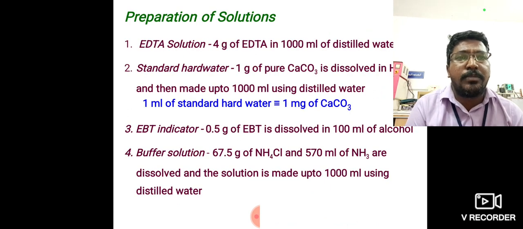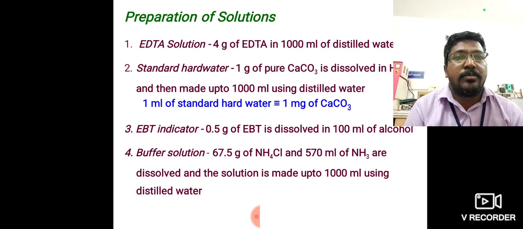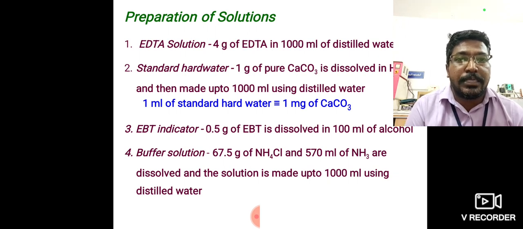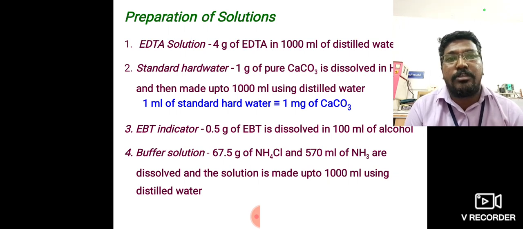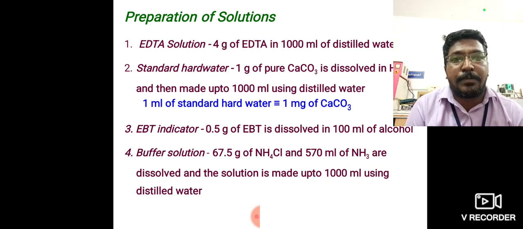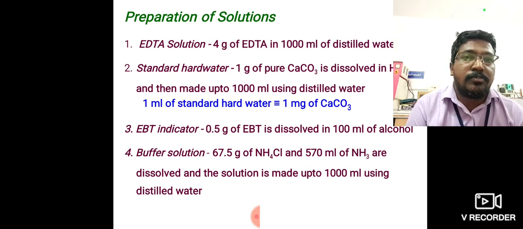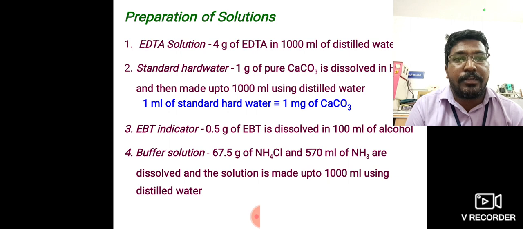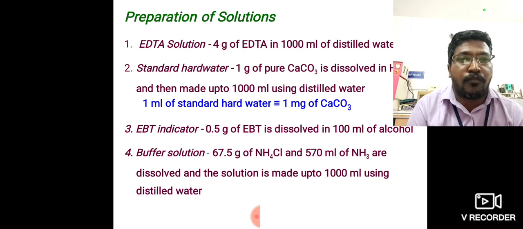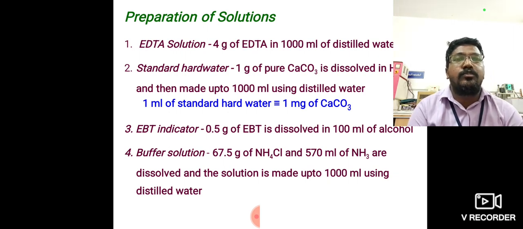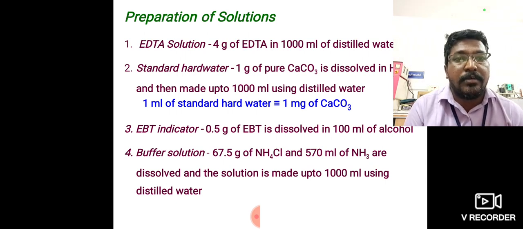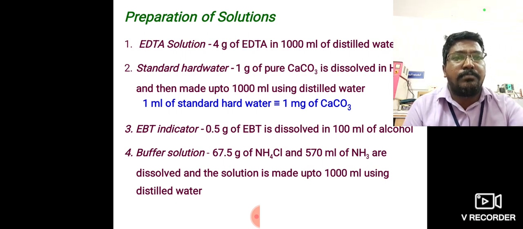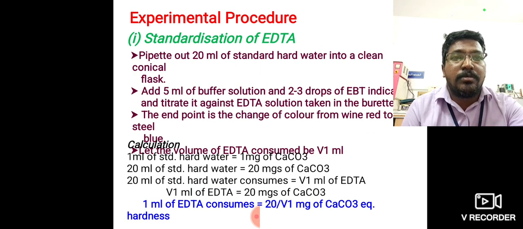Next, preparation of solutions. The first is EDTA solution, the second is standard hard water, then EBT indicator, and buffer solution. There are 4 solutions to prepare for this experiment. EDTA solution means 4 gram of EDTA dissolved in 1 liter of water. Standard hard water means 1 ml of standard hard water is equal to 1 milligram of calcium carbonate.